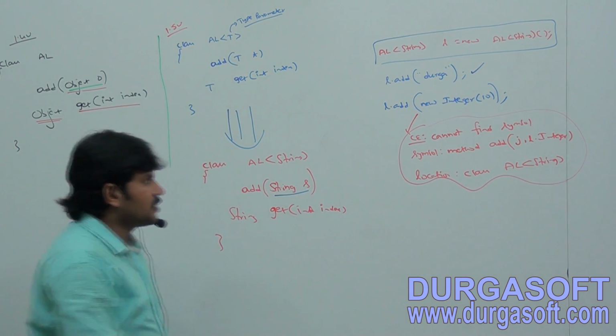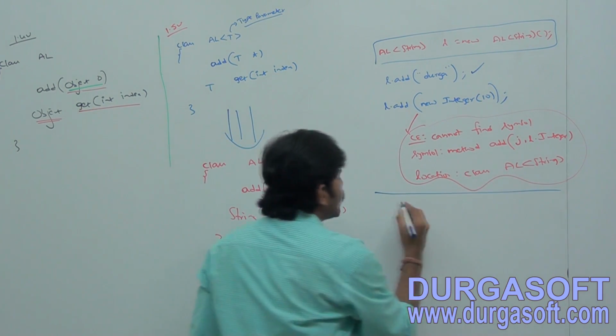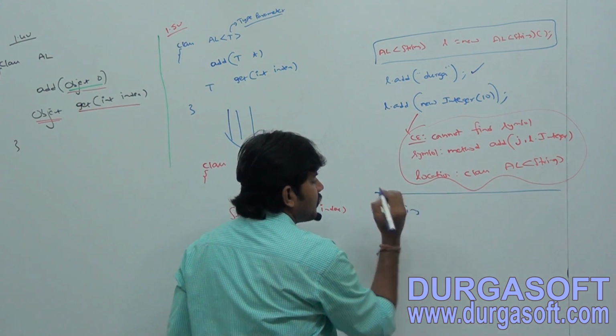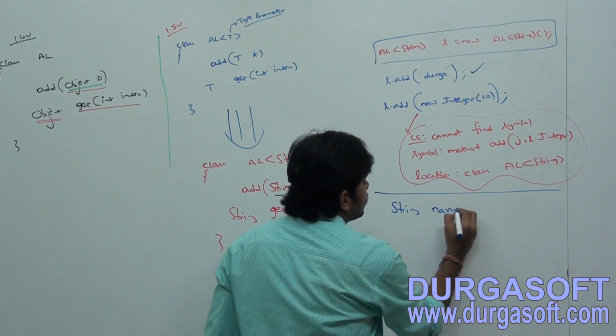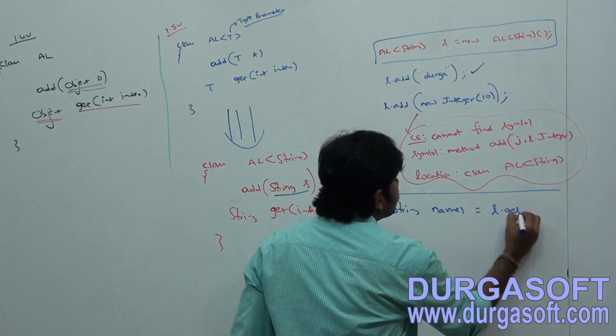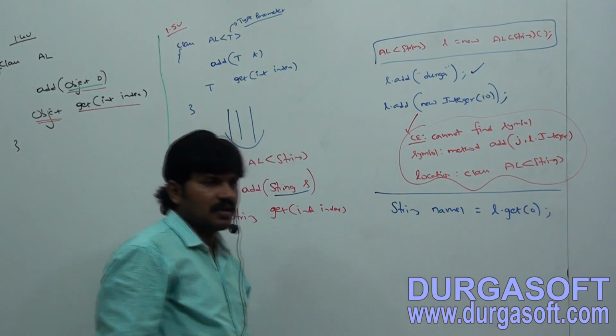Okay, clear. Next term: typecasting. I want to perform typecasting. String name1 = l.get of 0.